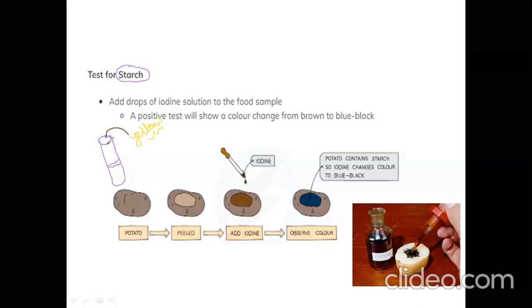And I will put that iodine solution into the tube, right? After some time, you will shake that tube. When you shake it, if the solution color changes into blue-black, if it becomes bluish black, it means that the sample contains starch.